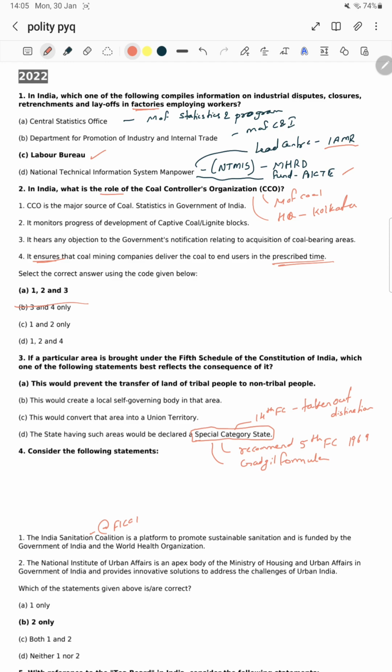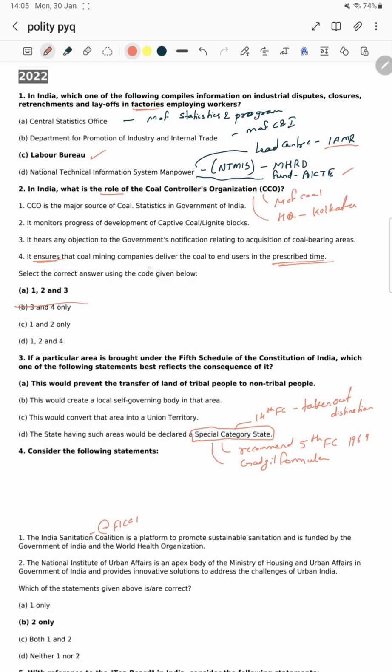Just go ahead from the third one: it hears any objection to the government's notification relating to acquisition of coal bearing areas. It plays like a court, hearing objections. Yes, this one is right.